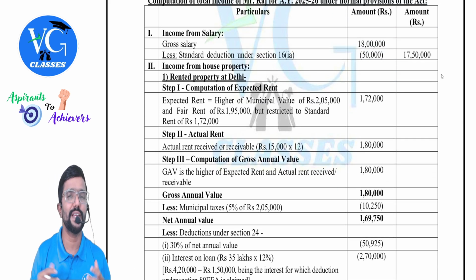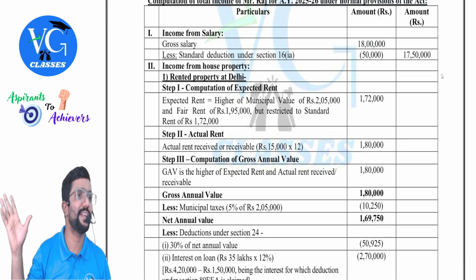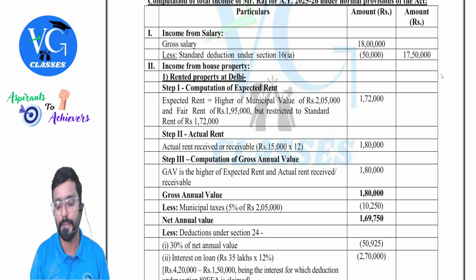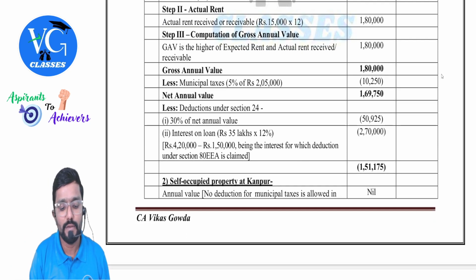So what I suggest for this kind of question is do GAV by way of working note. Under both the schemes it will remain same. Again and again you need not show it. So till here everything remains same. Okay. So net annual value is this much.